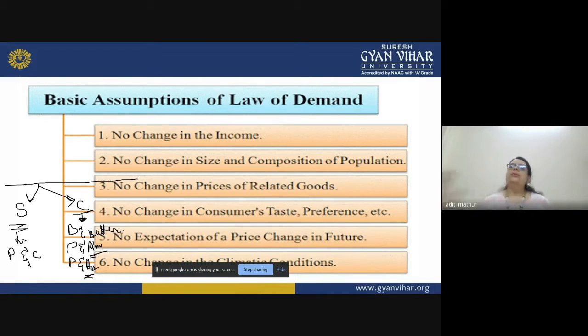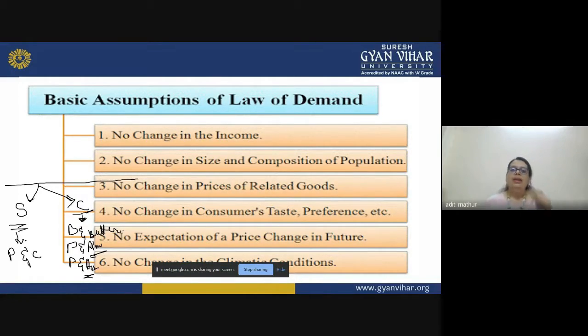There is always a relationship that if the prices increase, then there is an impact, which we have seen and observed in the sales of the automobile sector, right? So we assume that there are no changes in the prices of related goods. Then the fourth very important and basic assumption is that there will be no change in the customer's taste